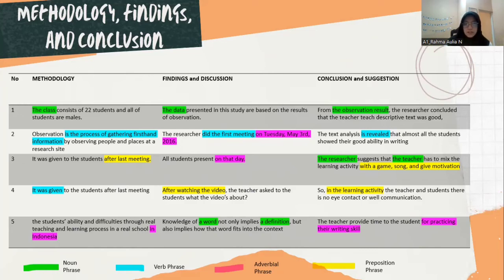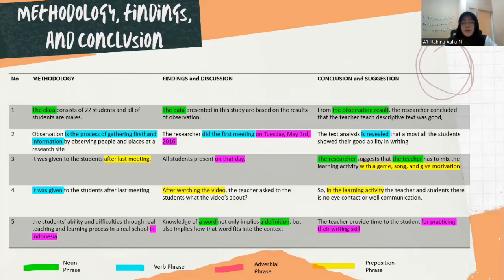And then after this: the researcher did the first meeting on Tuesday, May 3rd, 2016. So "did the first meeting": "did" here is an auxiliary verb, and "meeting" is the main verb. So it can be concluded that this is a verb phrase, because it has an auxiliary and a main verb.